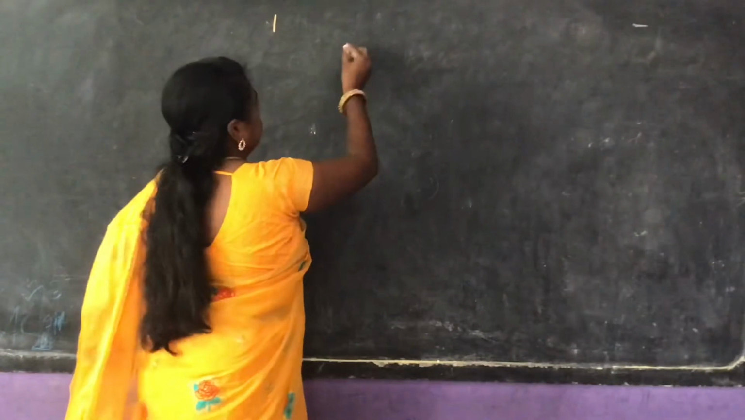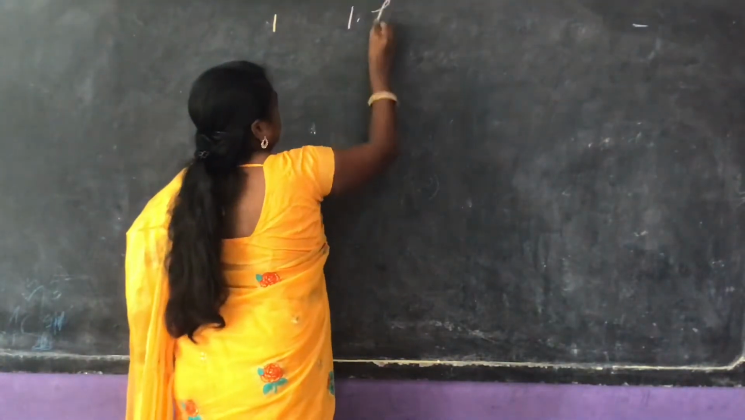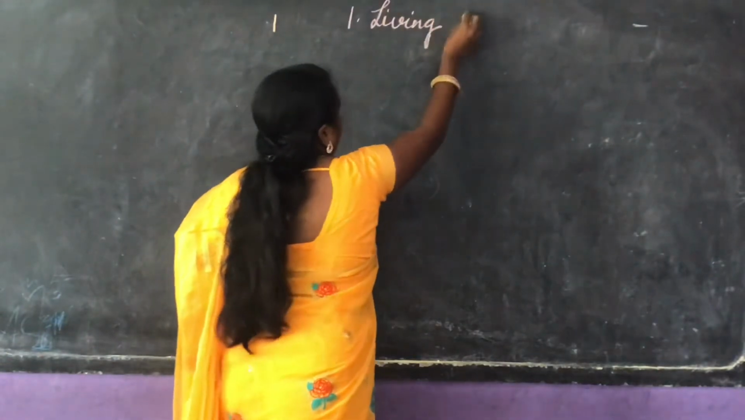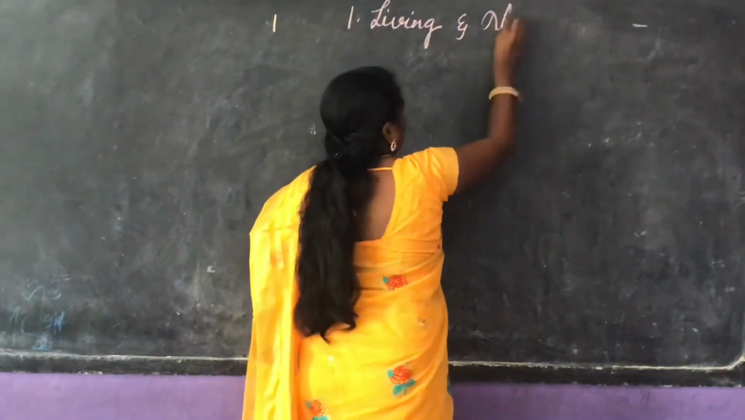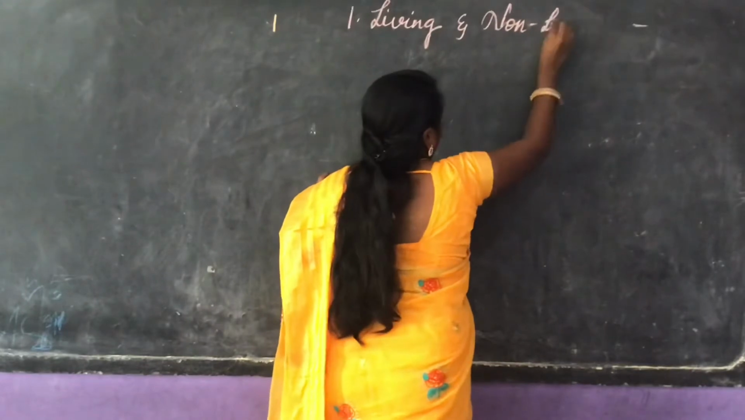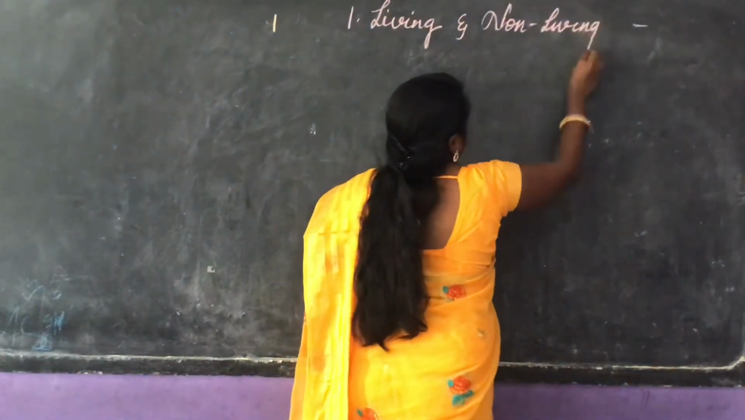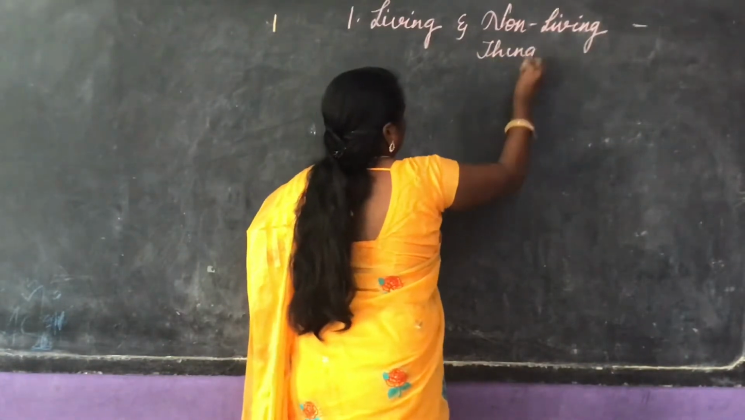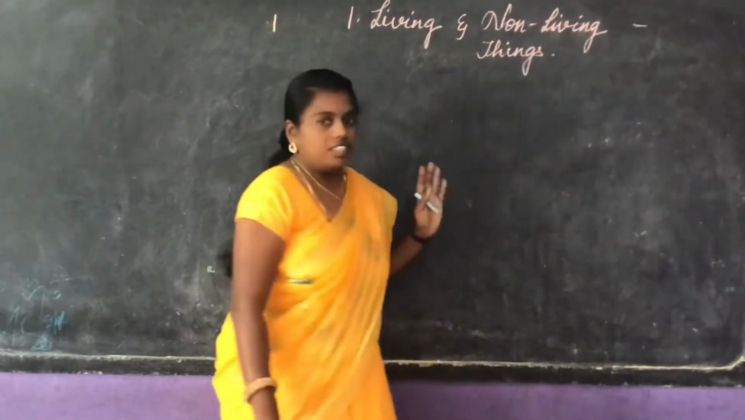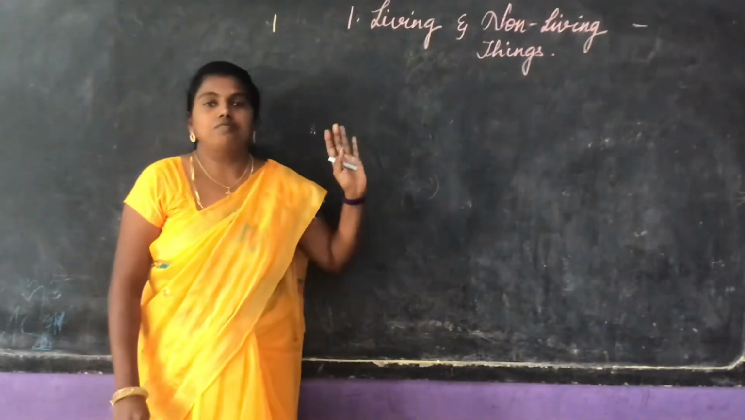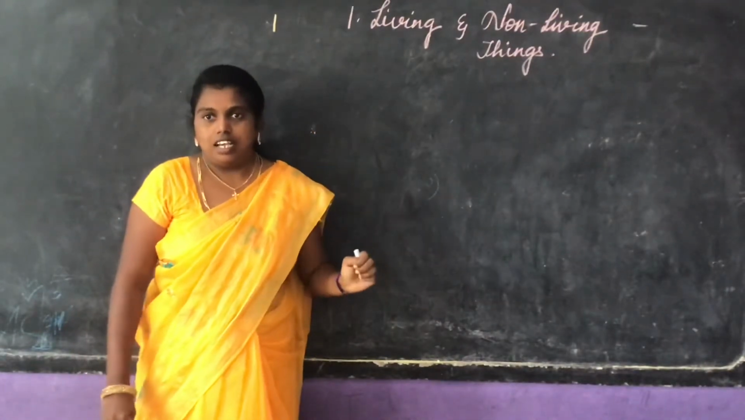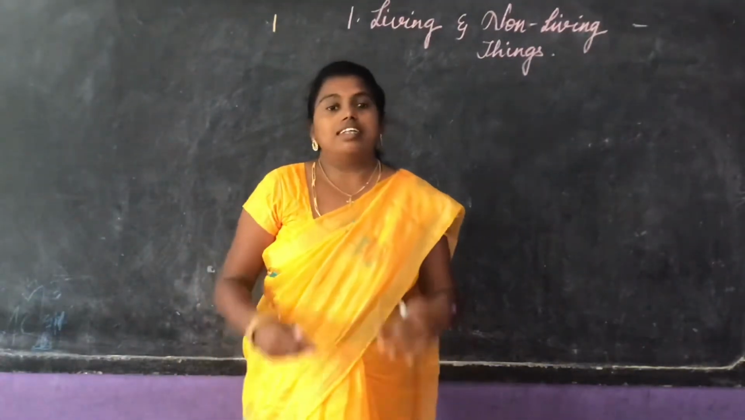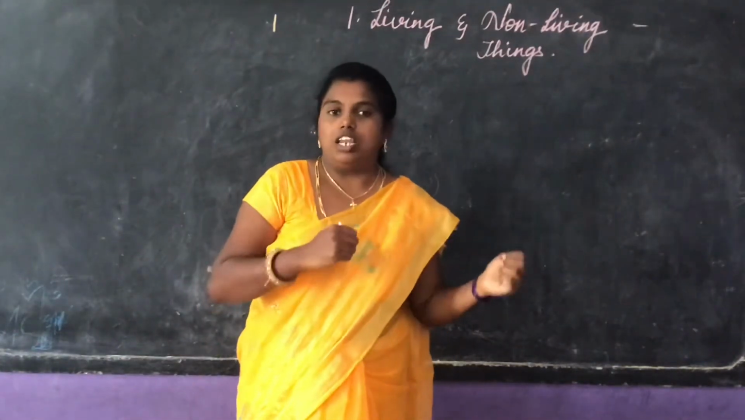The name of the topic is living and non-living things. Living and non-living things. So before going to explain the topic, I would like to say some few examples regarding this. So we can see different kinds of things near our surroundings, either it may be living or non-living things.